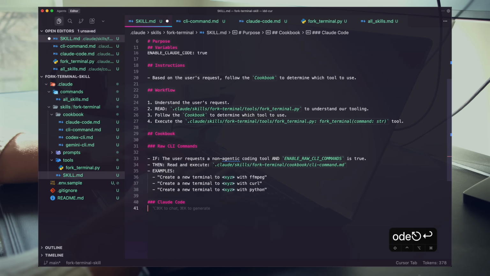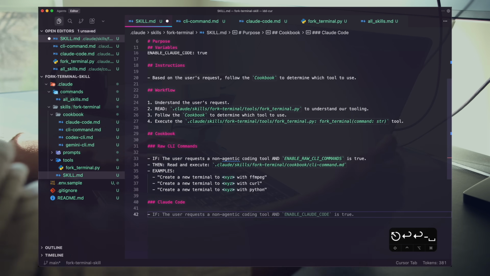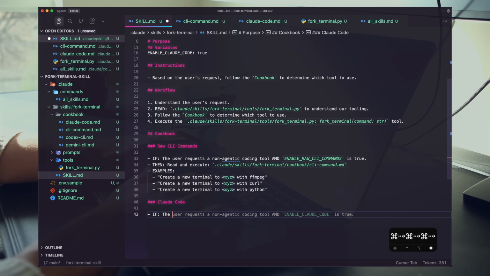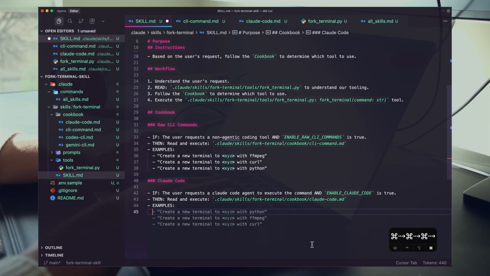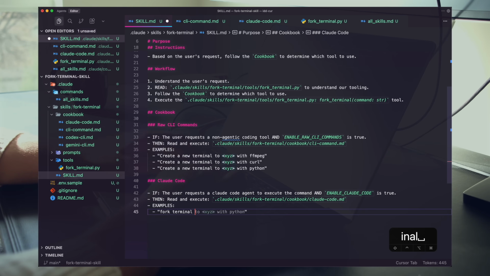Claude Code. And then shout out to Cursor, that their autocomplete is insane. If the user enters a Claude Code agent and enable Claude Code is true, then we do this, right? Then we read the Claude Code docs. Some examples are always helpful, right? Just 3 simple examples. Fork terminal, use Claude Code to XYZ, right?